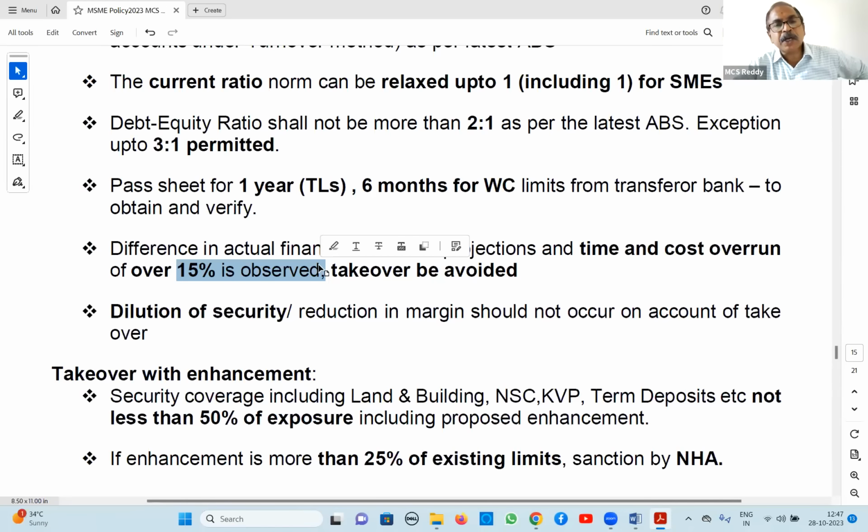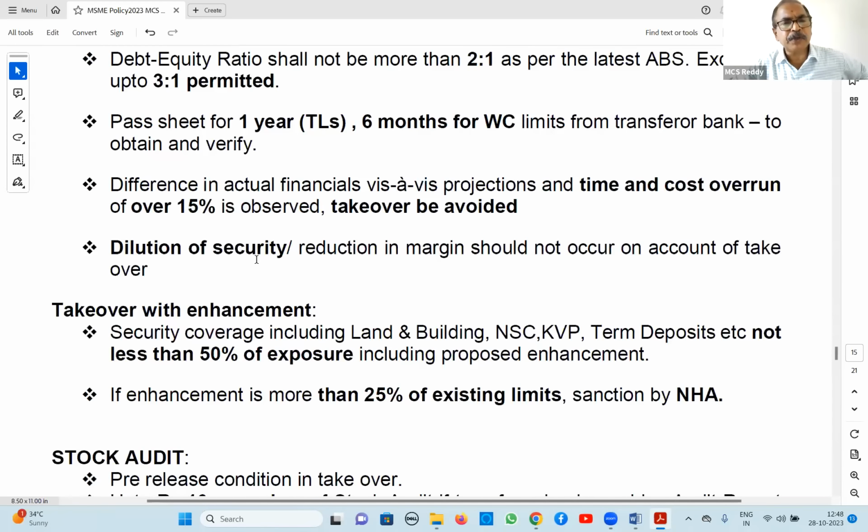Similarly, project cost is 10 crores, but by the time completed, it has become 13 crores. That means 30% enhancement cost overrun. That is also not to be taken over because it is exceeding 15% now, right? Dilution of security not to be encouraged. We will not take. That means security, earlier bank he has given some 10 crore security. Now they are telling, sir, I will give only 6 crores or 7 crores or 8 crores. No question. Whatever it is given there, they have to give.